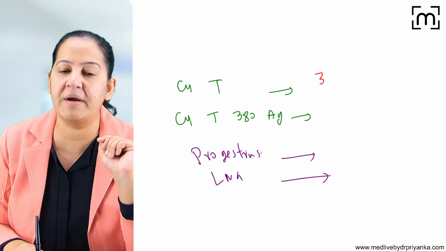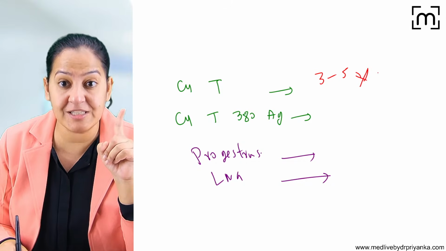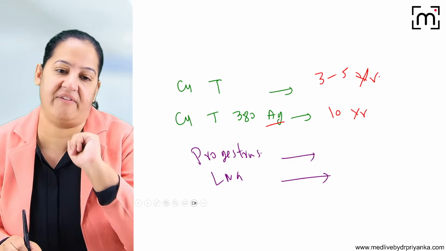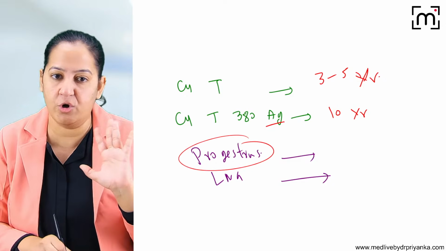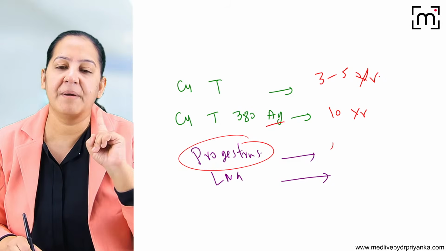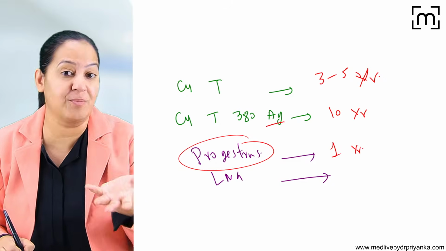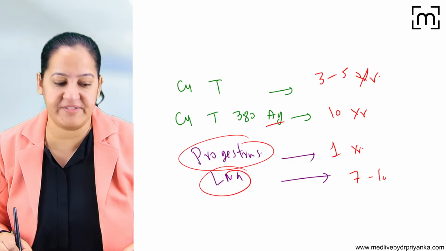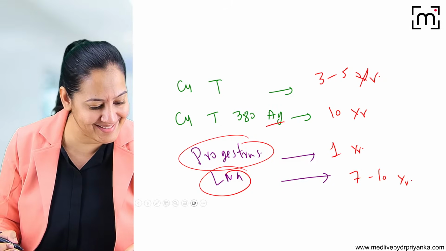So for most of the copper T, it's 3 to 5 years. But one of the special copper T containing silver, it's 10 years. It is having the highest shelf life. Progesterone is very good. No side effect, hardly any side effect. But shelf life is only 1 year. So every 1 year it has to be replaced. Okay. And LNG, it is again having the shelf life 7 to 10 years. You get questions on that.